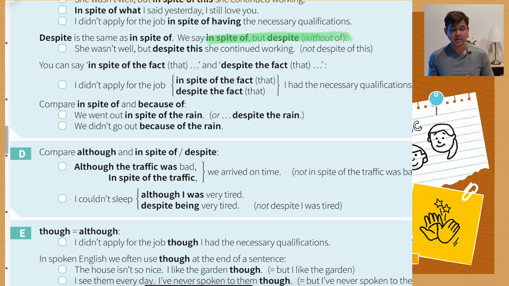We didn't go out because of the rain. When we say we went out in spite of the rain or despite the rain, it expresses the sense of surprise. But when we say we didn't go out because of the rain, because of is the reason. Because of means something like as a result of the rain, we didn't go out.